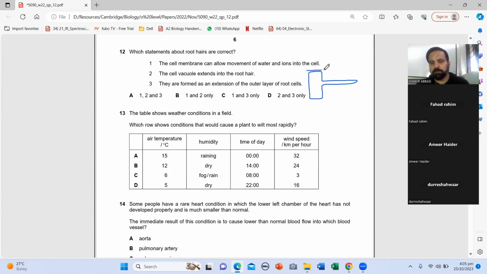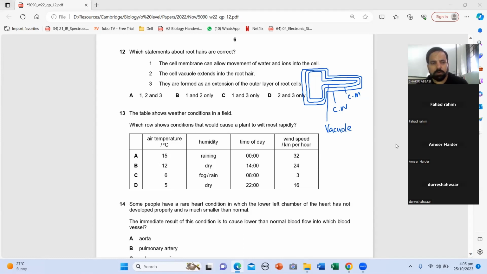Let me draw a root hair cell. Can you help me label? This one is the cell wall. The inner one is the cell membrane, then the vacuole. This is the tonoplast of the vacuole. So dear friends, this is alpha, right?